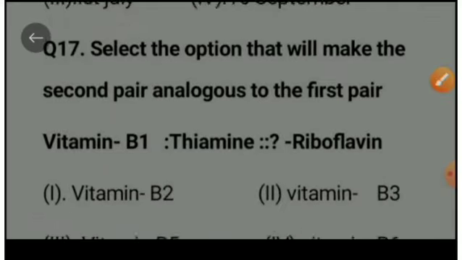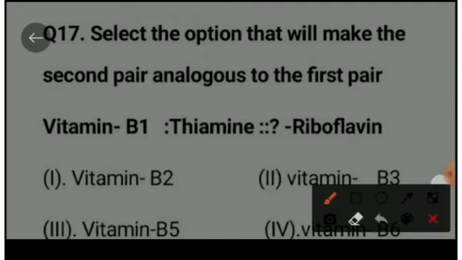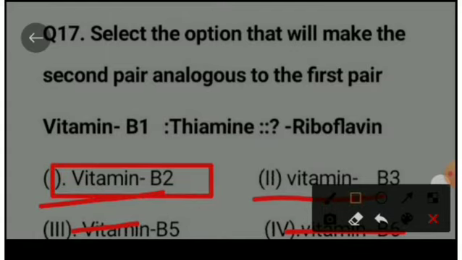Next question is, select the option that will make the second pair analogous to the first pair. For example, vitamin B1, thiamine; riboflavin is option first vitamin B2, option second vitamin B3, option third vitamin B5, and option fourth vitamin B6. The right option is vitamin B2, which is also called riboflavin.